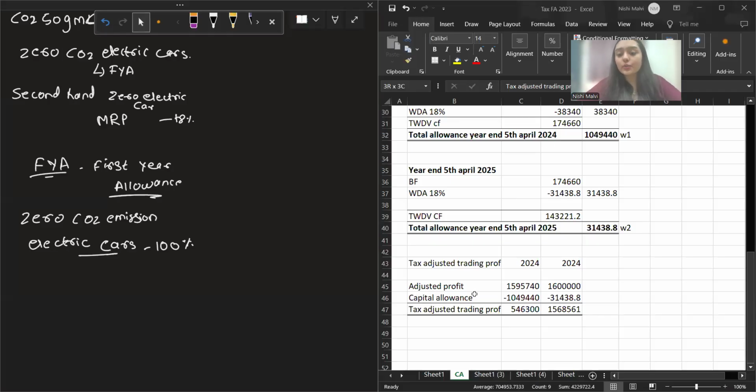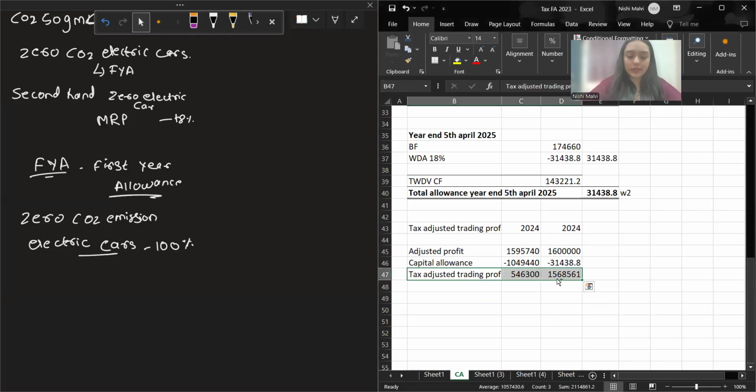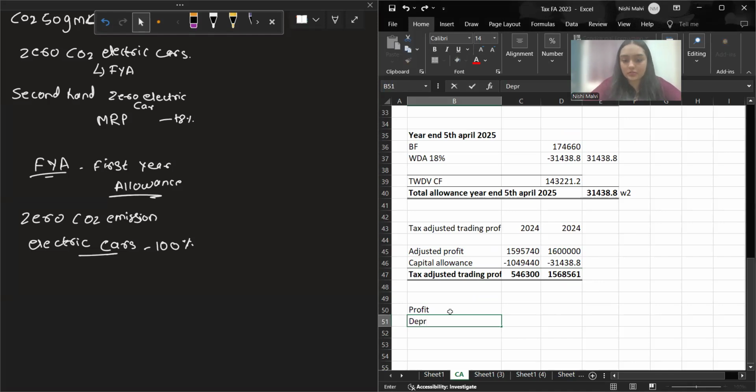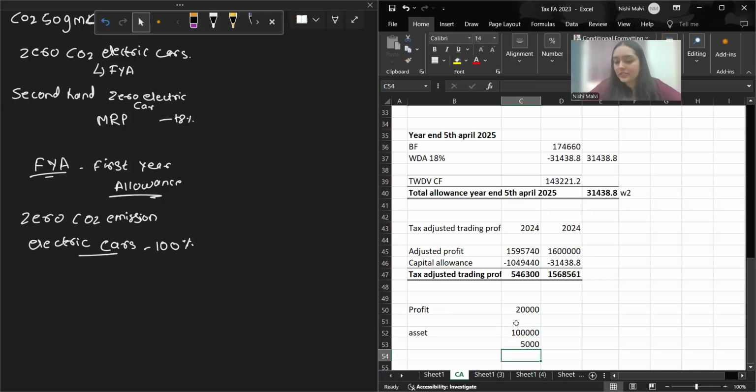All right. So in any question, it may be given that profit is given directly, and they say that they have deducted the depreciation, and the depreciation is given separately. Or else they might also give that suppose profit for the year is 20,000, and there's an asset you purchased and the value of the asset is 1 lakh, with depreciation calculated on a straight line basis for 20 years, so you get depreciation for 1 month.